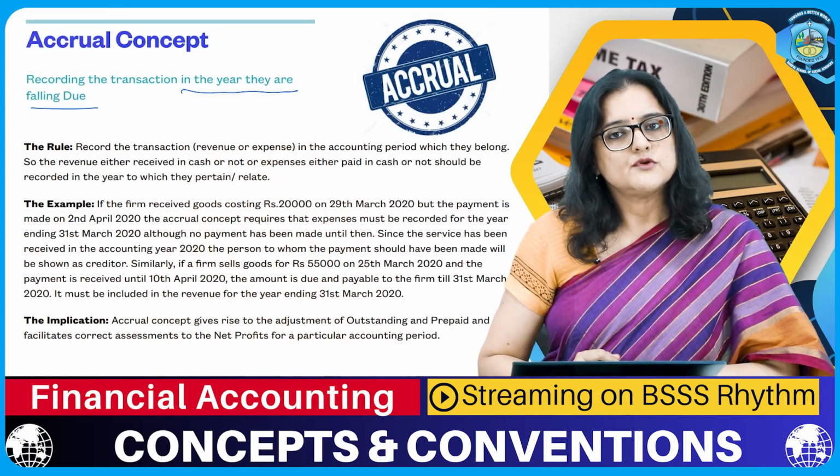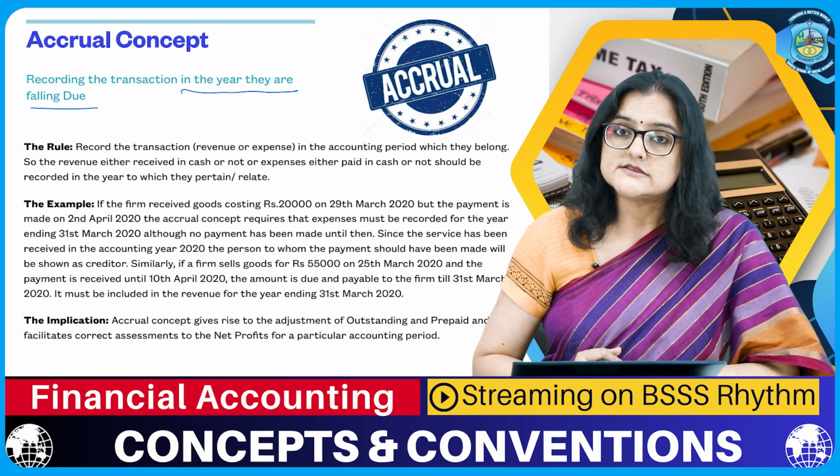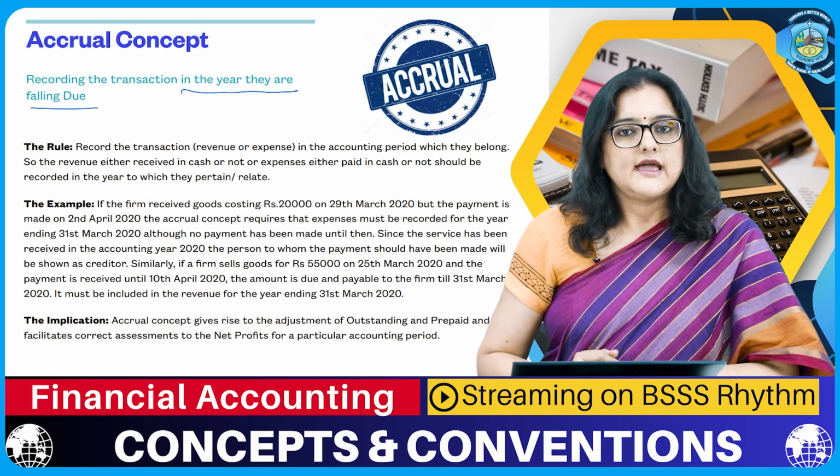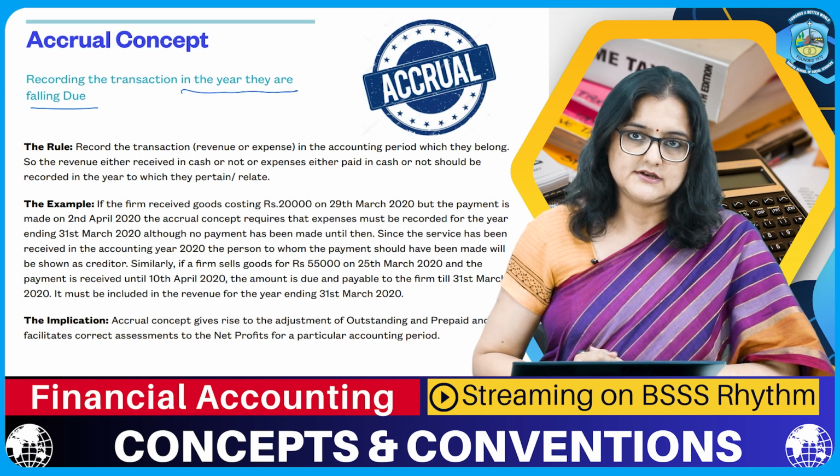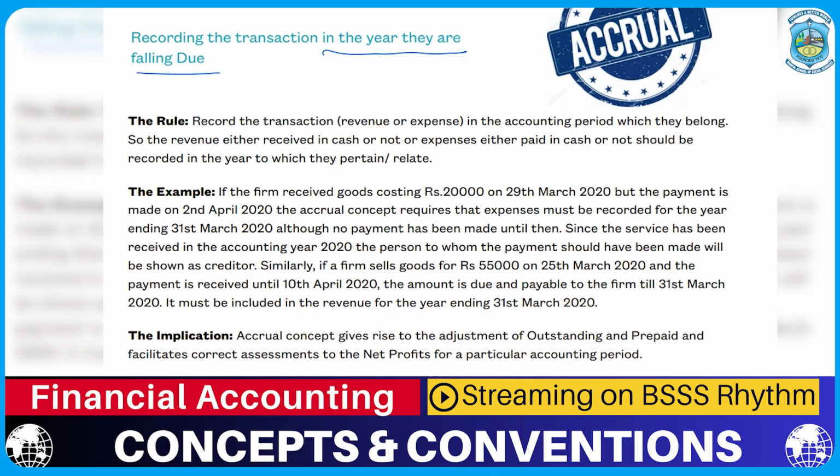Which year am I going to record it in? Because the accounting year is changing after March. I am going to record this transaction as per the accrual concept in the month of March itself. Although I will not show it as a settled transaction, I will show it as an outstanding transaction which is to be paid in the next year.